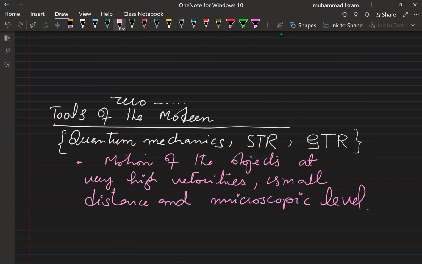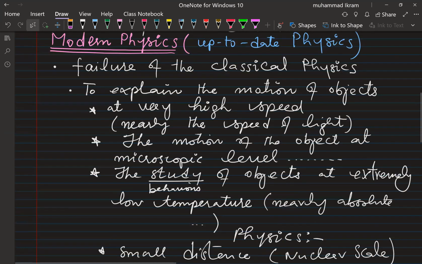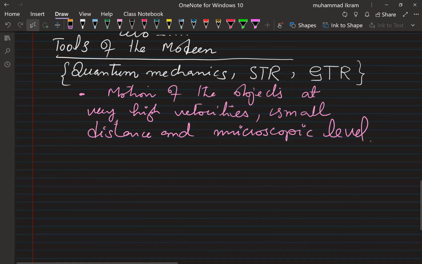These are a few important points where classical mechanics fails to explain, and so we look to an up-to-date physics. That up-to-date physics we call modern physics.